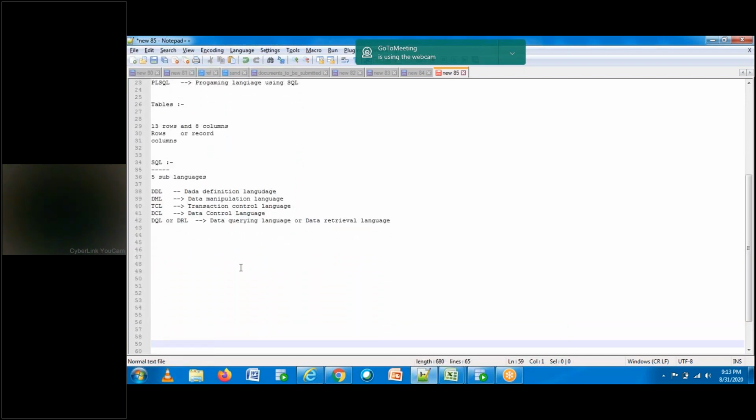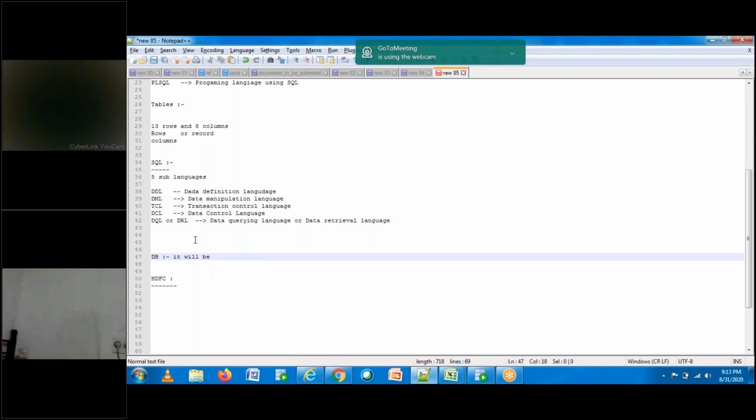But let me take one simple example. Let's say there is a bank called HDFC. Before this, I'll give you the definition of a database. What do you mean by a database? In simple terms, it is used to store business information or customer information. Let's say you have an account in HDFC, and you're doing some transactions.